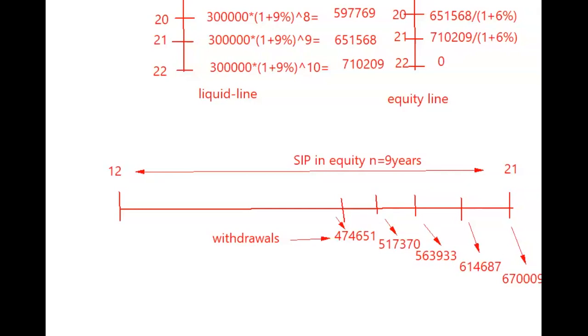So this is the value in equity. Can you find out PMT from this? It's very easy because you know the withdrawals. Just find out the PV for the withdrawals. Then once you know the PV, you can spread it across to find out the PMT. I will take you to the Excel and show you how you have to do it.